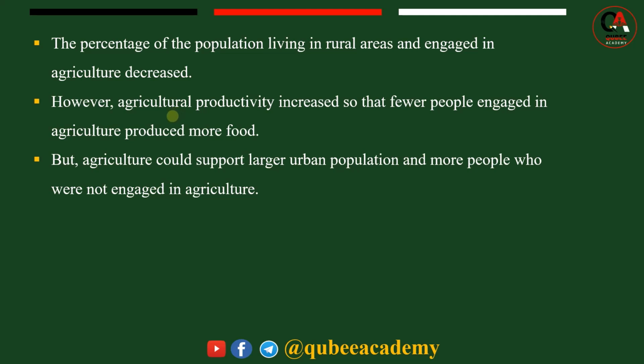So this led to the percentage of the population living in rural areas and engaged in agriculture decreasing after the industrial revolution. This indicates the social and economic consequence of the industrial revolution. However, agricultural productivity increased because of different reasons. Why? Because agriculture could support a larger urban population and more people who were not engaged in agriculture. Why? The productivity in agriculture increased.